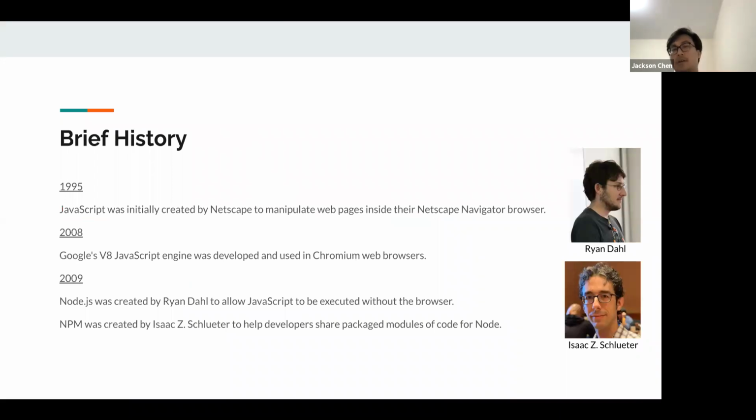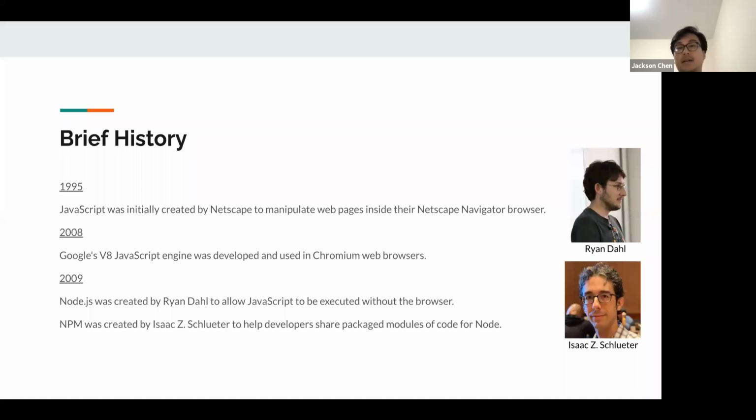Before we go into depth about Node, let's give a brief history. Back in 1995, JavaScript, which was initially called LiveScript, allowed people to manipulate web pages dynamically and create interactive UIs.